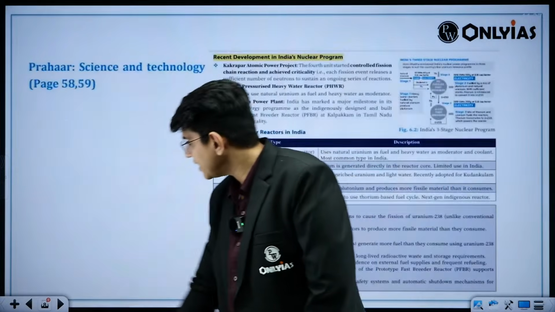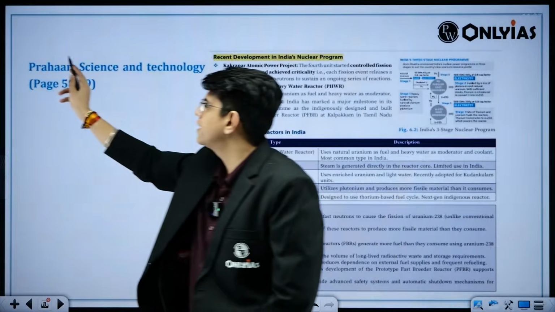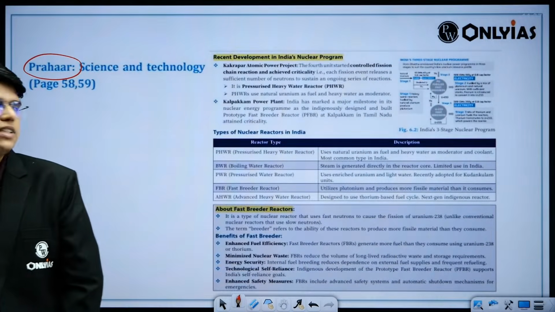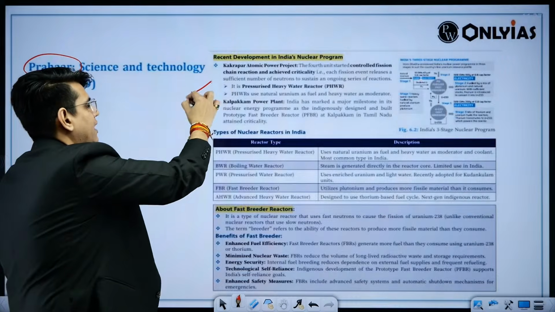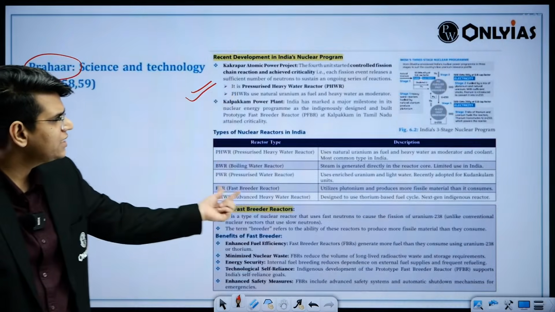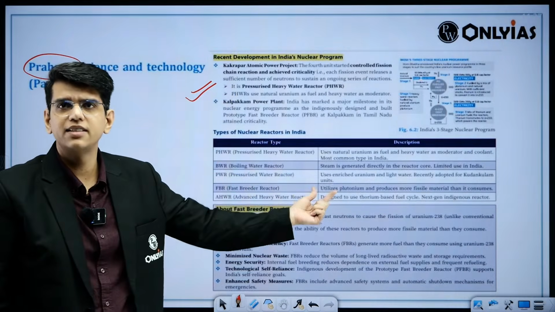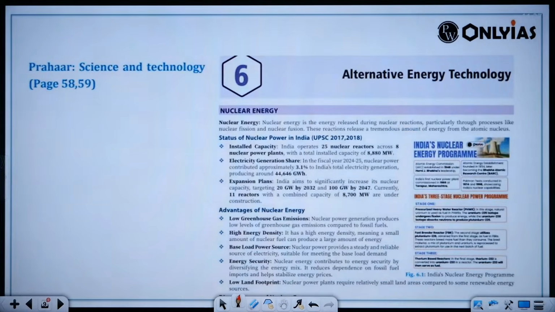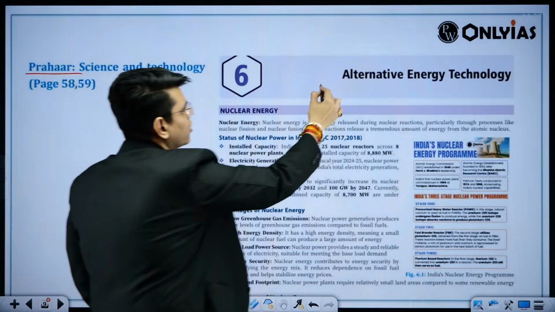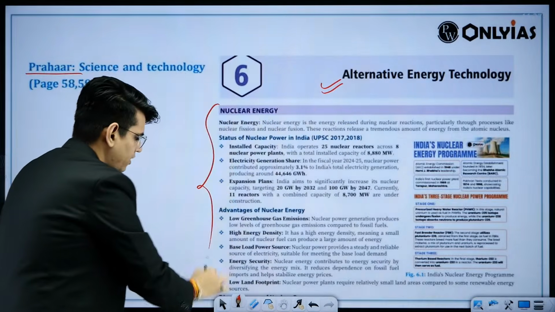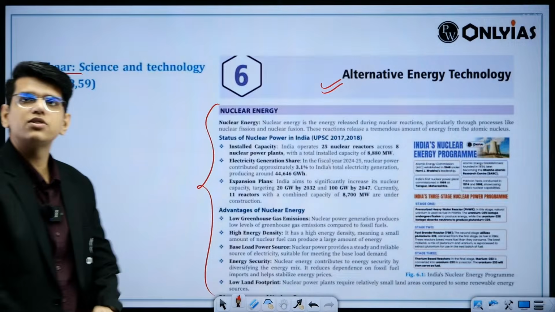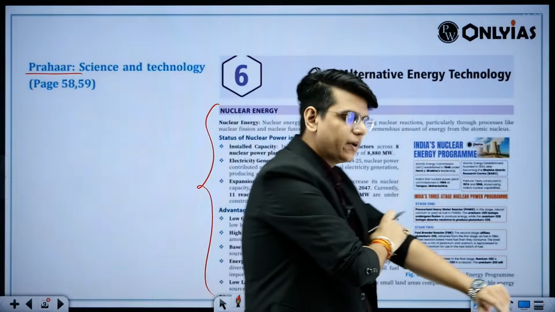Okay. Similarly, in Prahar Science and Technology, this was directly given in detail. What has happened? What are the changes between the reactors? What are the differences? Similarly, in Prahar Science and Technology, under alternate energy technology, they have discussed everything. So if you have followed these resources, you could have answered the question properly.